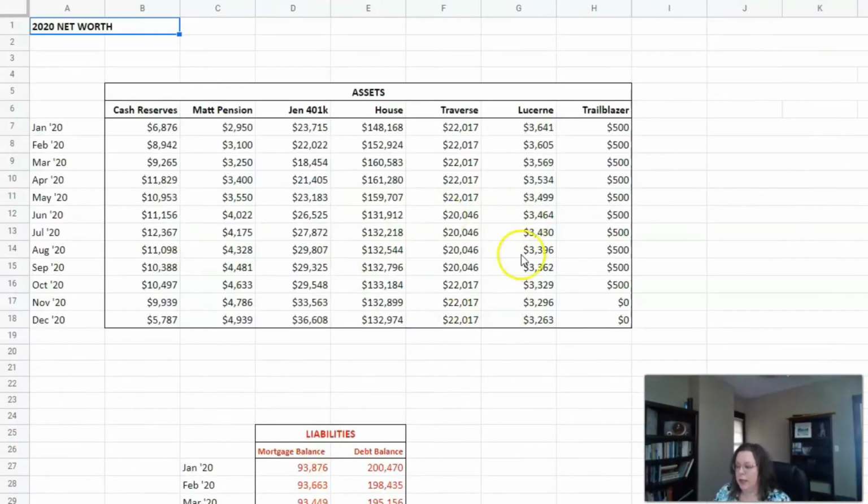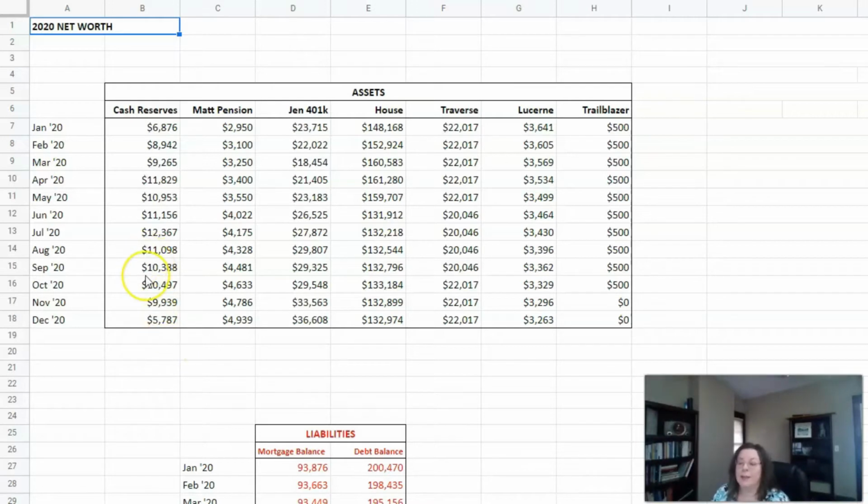Moving on to 2020, again, very boring. You can look here, you can see our cash reserves change throughout the year in 2020. So they went down significantly at the end of the year. We made 2020 the year of saving. We were going to try and save as much money as we could. We increased my 401k. We started saving more and building our emergency fund and all that stuff.